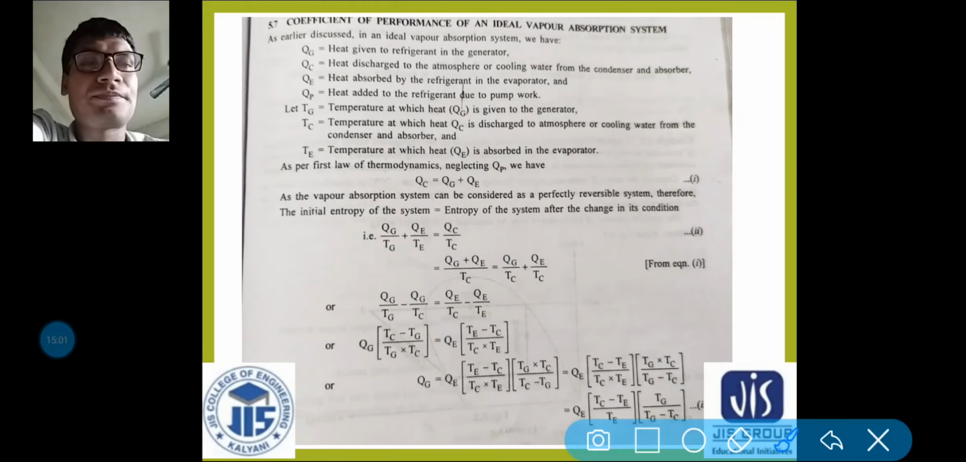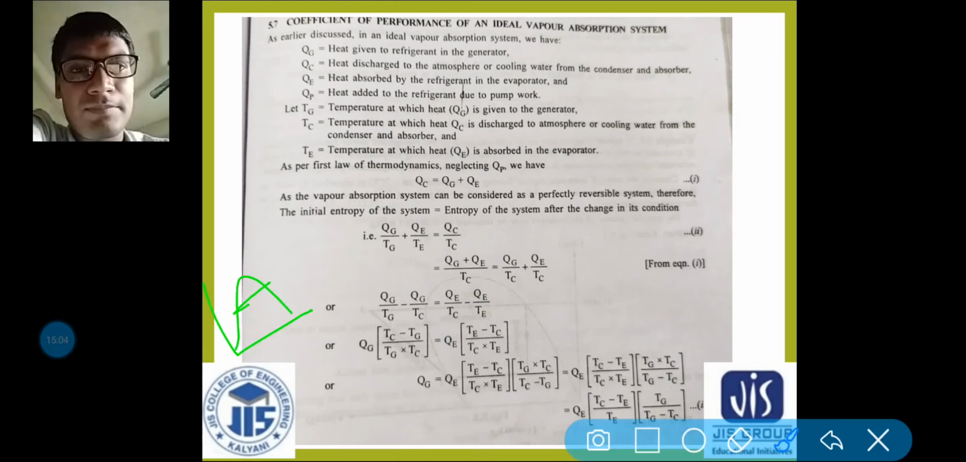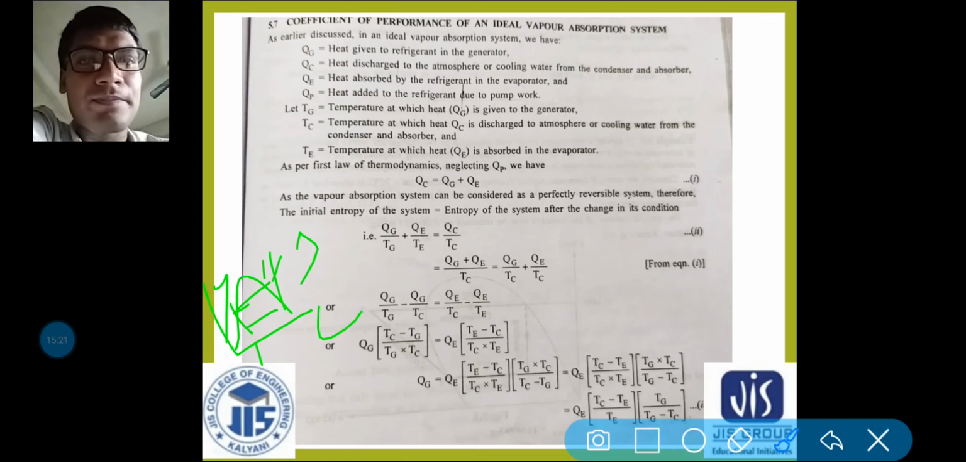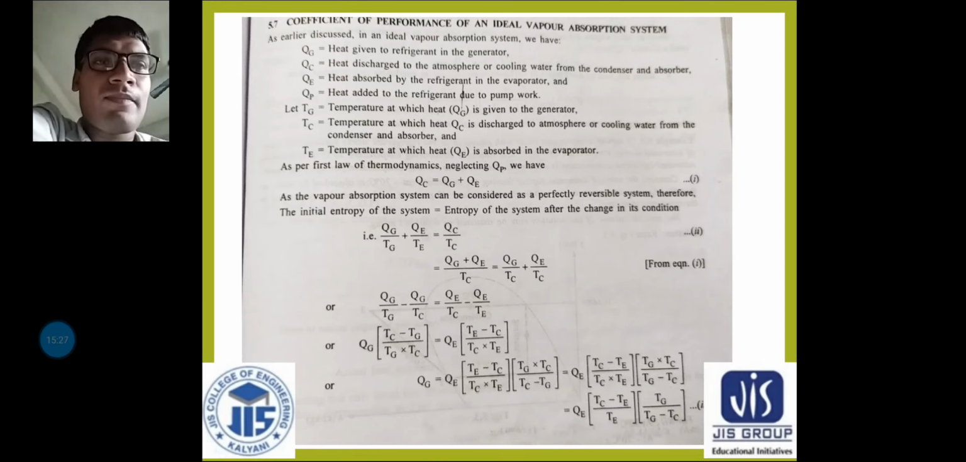Let us consider this is your diagram, like this. So 1, 2, 3, 4. So H2 minus H1 by H3 minus H2, that is the COP. But in case of an ideal vapor absorption system, what is the COP? Let us find out. Ideal, remember, it is ideal. So we are assuming that the process is reversible.